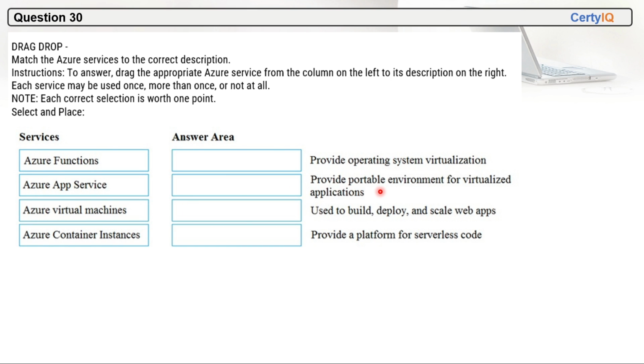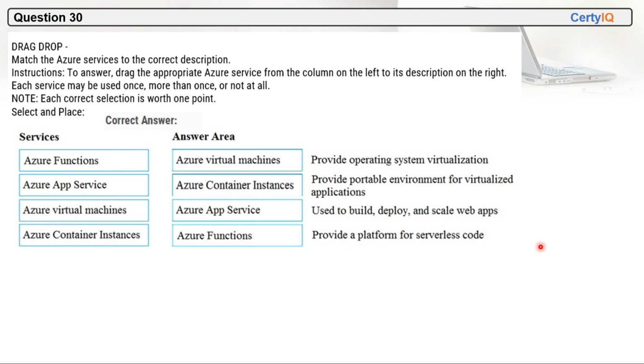The second one is saying provide a portable environment for virtualized applications. So for that we will use Azure Container Instances. And the third is saying use to build, deploy and scale web apps. So for that we have Azure App Service. And the last one is saying provide a platform for serverless code. So Azure Functions will be the correct option here. Azure Functions provide a platform for serverless code. So these are the correct options.